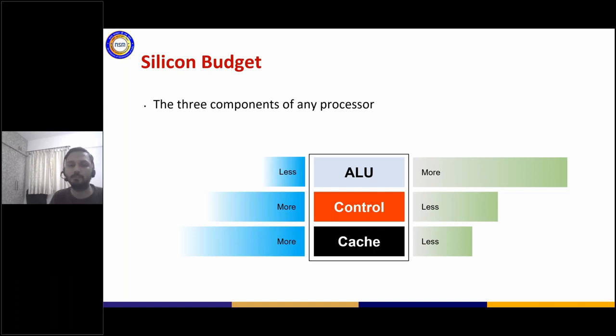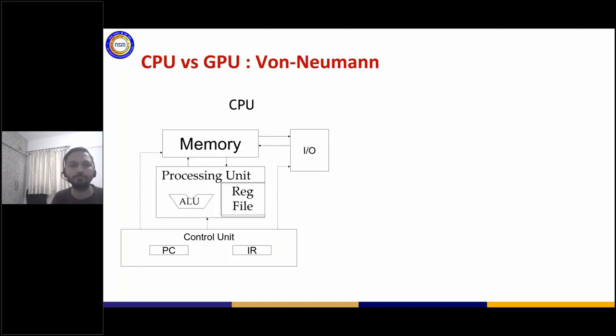So what I'm trying to tell here is both of them are processors, both of them are architectures. It's just within the same budget of the silicon, within the same budget of the processor, the decision in terms of what needs to be used more and what needs to be used less that makes the overall goal. So if I were to again go back to the von Neumann architecture, you would see something like this.